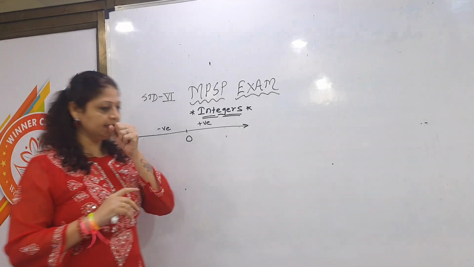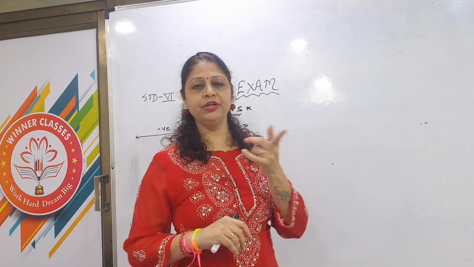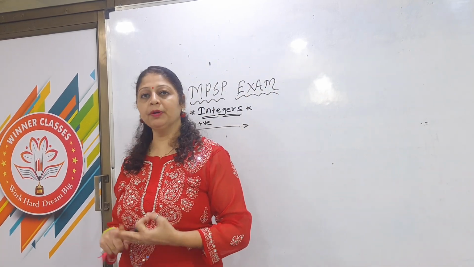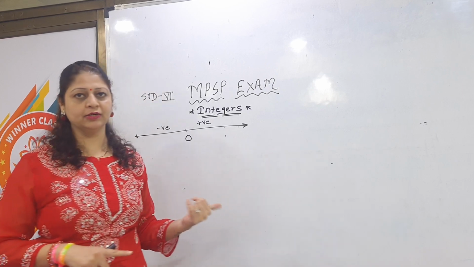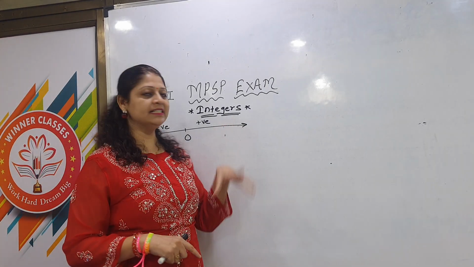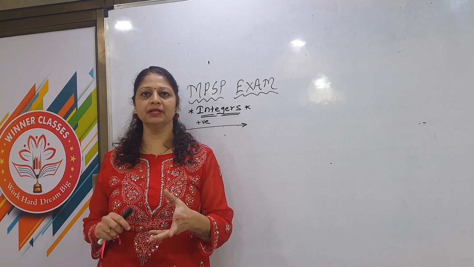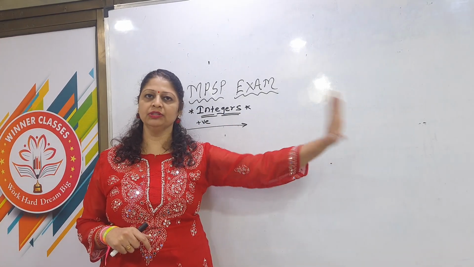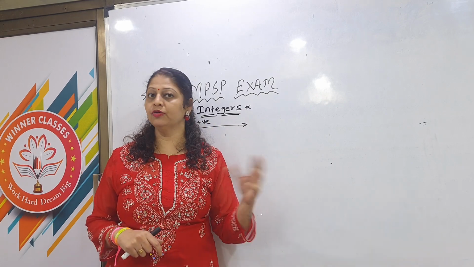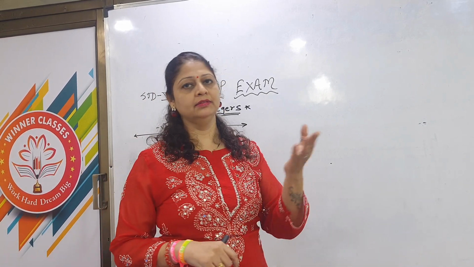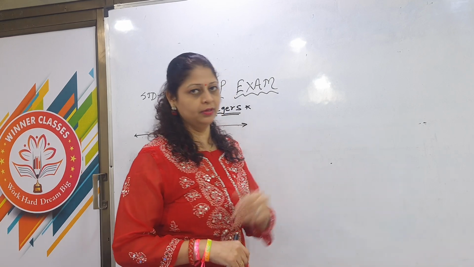So I think 3-4 videos back I already explained about natural numbers, whole numbers, positive numbers, negative numbers and integers. Okay, but today again I will explain in a short way. See children, integer means what? First of all, natural numbers: the numbers which start from 1 to infinity, that is called natural numbers. And whole numbers: the numbers which start from 0 along with natural numbers. Okay, so that is called whole numbers.